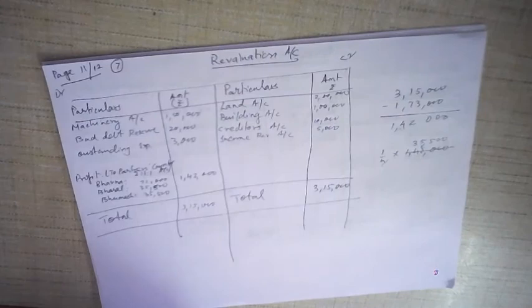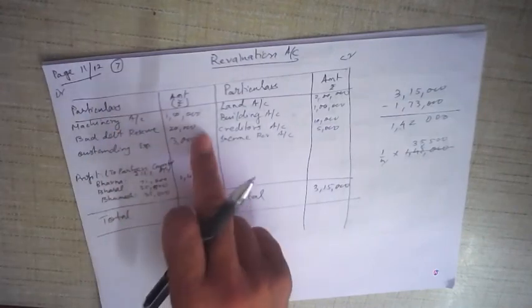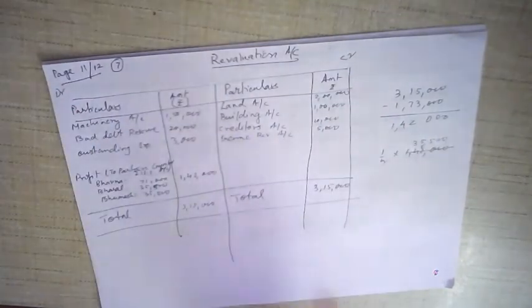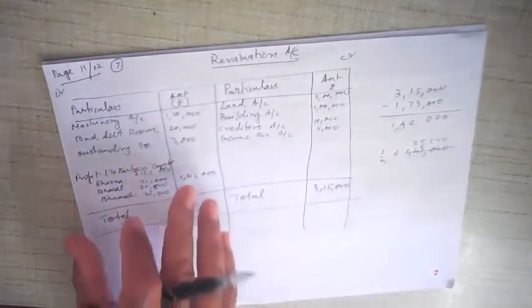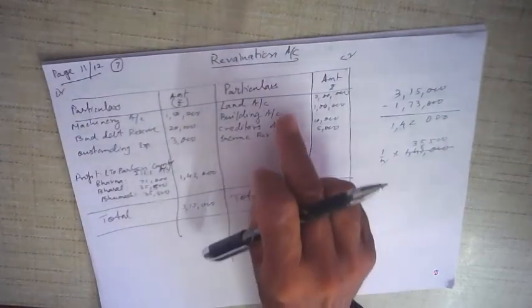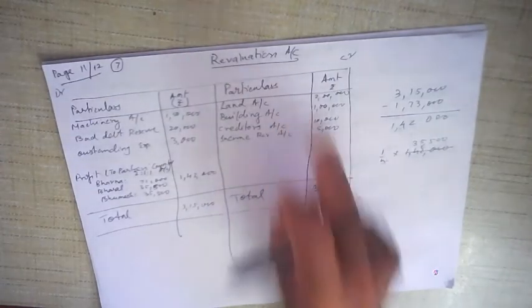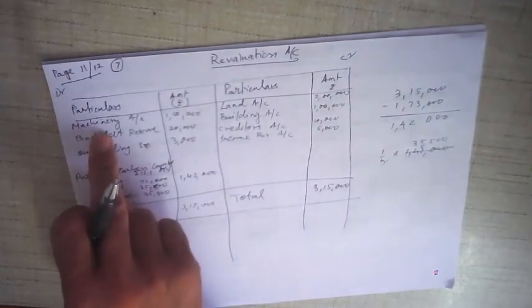But to prepare revaluation account, all you need is this format: particulars amount, particulars amount. Okay, debit side, credit side. Whatever increases the profit, you write on credit side. Whatever decreases the profit, you write on debit side. But how do we know that? If asset increases, it is going to increase the profit. So we write it on this side. If the value of asset decreases, it is going to decrease the profit. So we write it on this side.